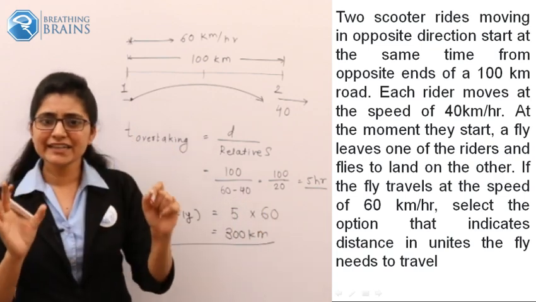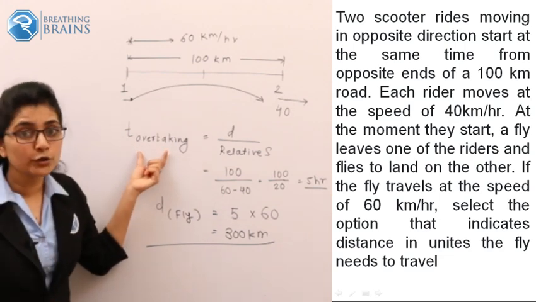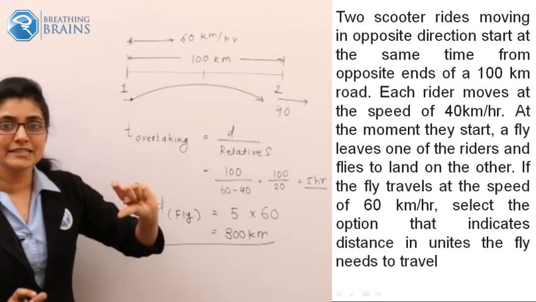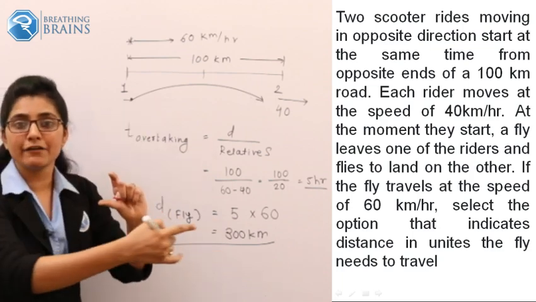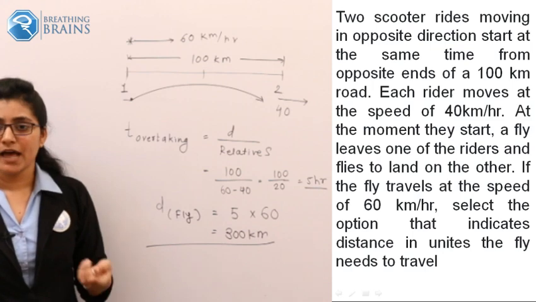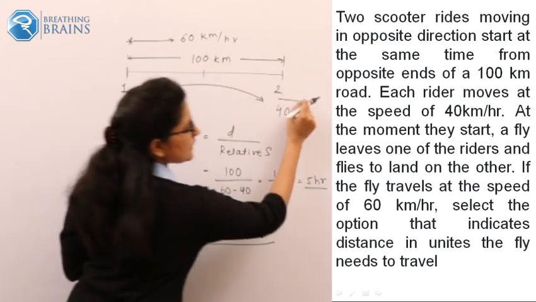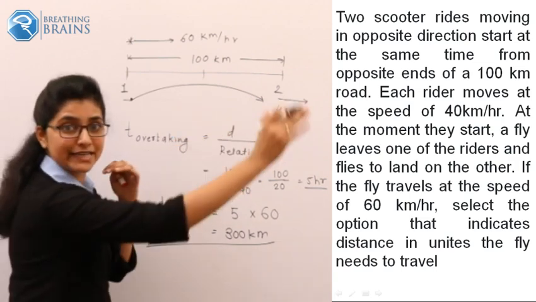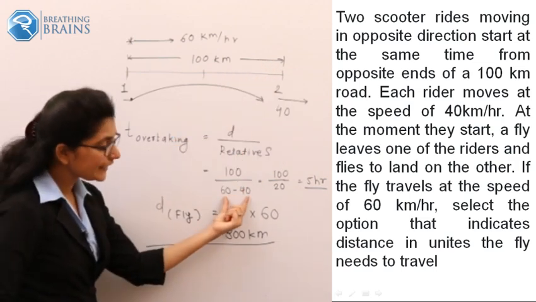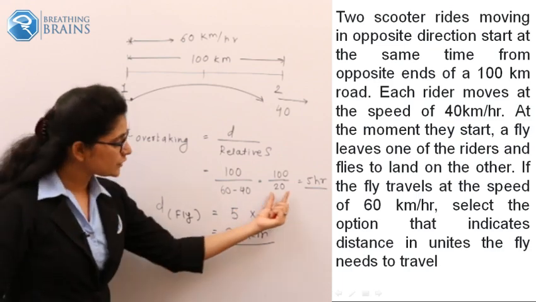When you find the time for overtaking, the distance to be overtaken by the fly is 100 kilometers. And by what speed? As both are moving in the same direction, the relative speed should be the subtraction, 60 minus 40, that is 20, right?